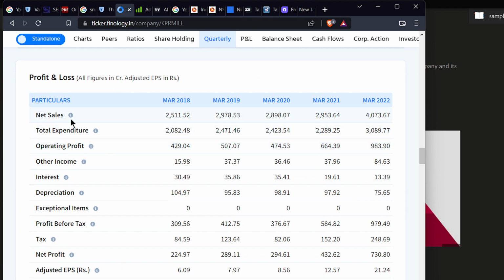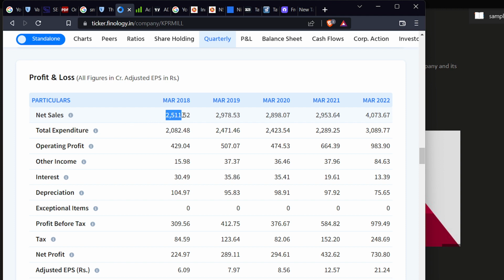So here you can see net sales. What does net sales mean? For example, you are selling t-shirts, a thousand t-shirts per day, and one t-shirt is worth 100, which means you are earning 1 lakh rupees per day. So yearly how much will it be? 365 lakh, around 3.65 crores. So whatever you are earning yearly, that we call net sales.